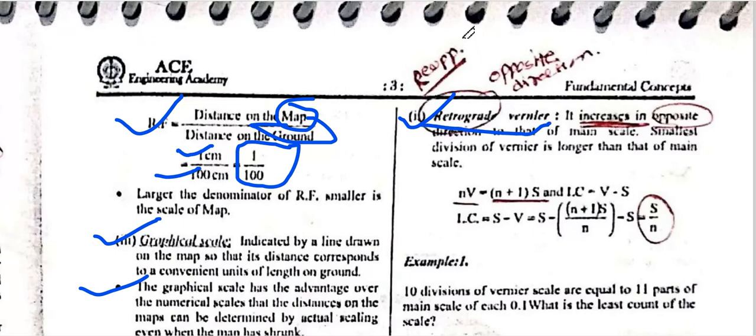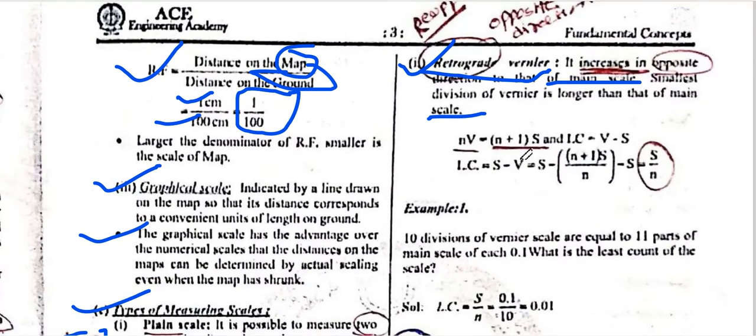Retrograde vernier, what is the retrograde? The retrograde vernier is in the reverse direction. Whenever the scale is rotated in the reverse direction, reverse means the opposite direction. It increases in the opposite direction to the main scale. The smaller divisions of the vernier are longer than the main scale, and are opposite to the main scale. Okay, nv is equal to n plus 1 into s.